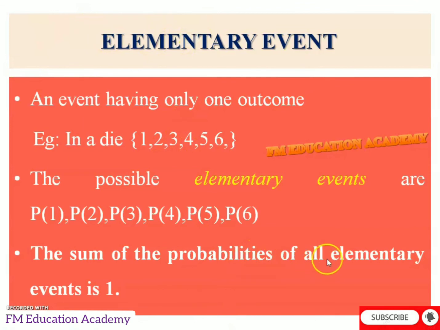When we add all the probabilities of the elementary events, that answer will be equal to 1. That is, if I add P of 1 plus P of 2 plus P of 3 plus P of 4 plus P of 5 plus P of 6, I should get the answer 1. Why? Because the probability of any event cannot be greater than 1. And when I add all these single events, that is, elementary events, 1 or 2 or 3 or 4 or 5 or 6, then we should get the answer 1.